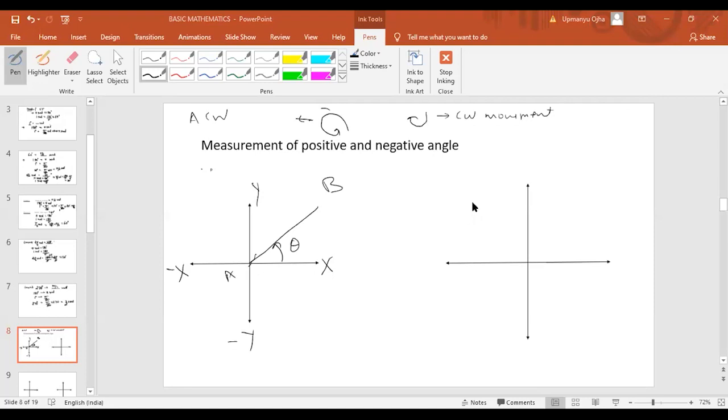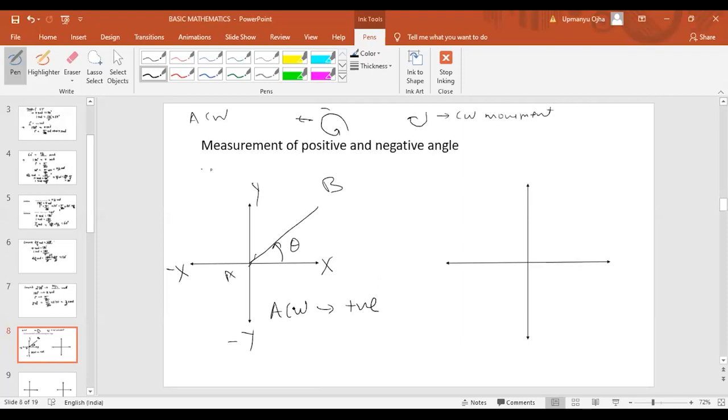Anti-clockwise is positive. So if you are taking theta here, theta is anti-clockwise. If you look at the first case which I have drawn, a straight line passing through the origin, the angle should always start from the x-axis. And if the angle is moving in the anti-clockwise direction, which is the opposite of clockwise, the anti-clockwise direction is taken as positive.